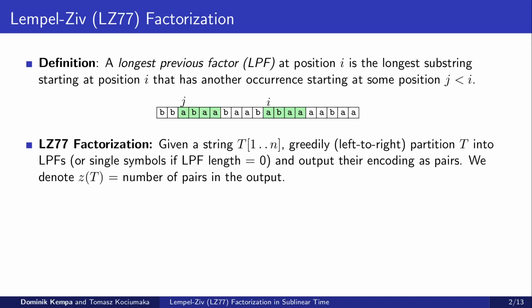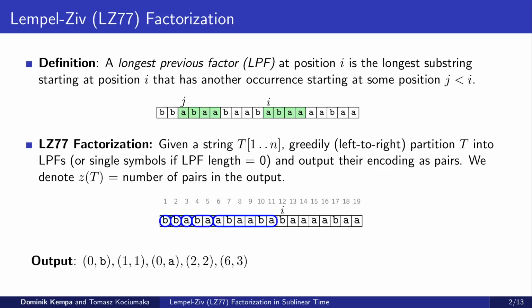The LZ77 factorization is then defined as follows. Given a string t of length n, we greedily, from left to right, partition t into LPFs, or single symbols if the LPF length is 0, and output the encoding of each LPF as a pair of integers containing its length and the position of an earlier occurrence. The number of pairs resulting from encoding text t is denoted as z of t.